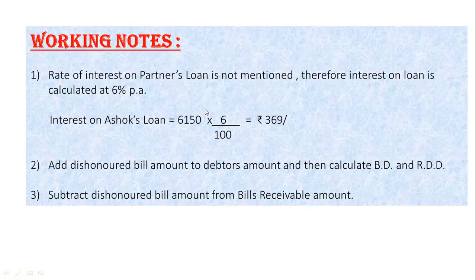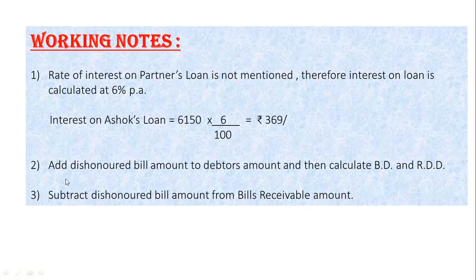So if loan interest rate is not mentioned, then you have to calculate 6% interest on loan, add it in loan account and then mention it in profit and loss account debit side.